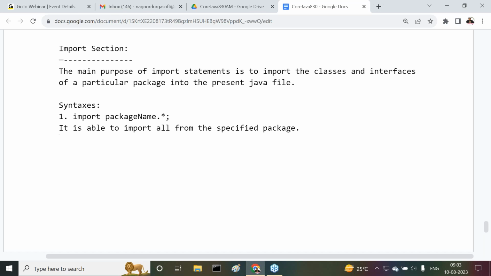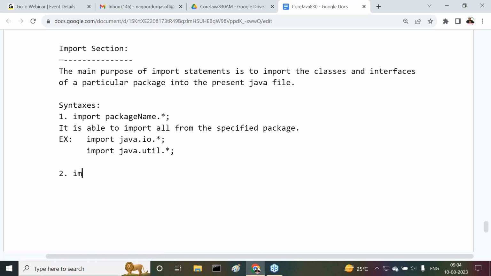Example I am telling you. Observe carefully. Import java.io.star. Import java.util.star. Like this. Here we are able to import all classes and interfaces from the specified package. This is one syntax.